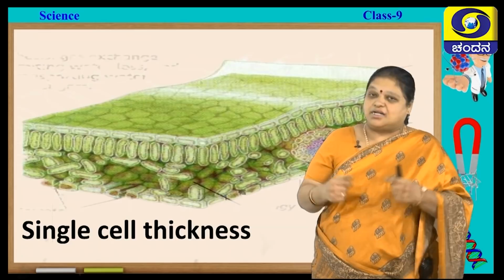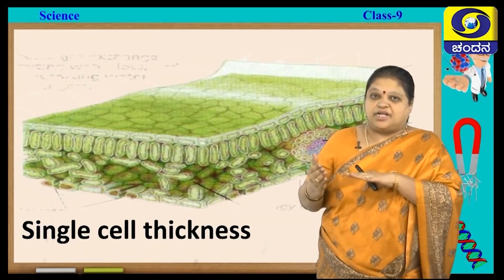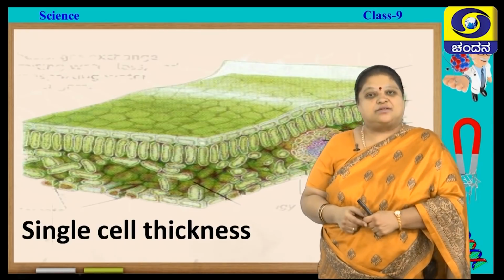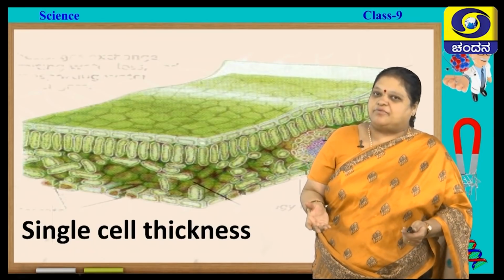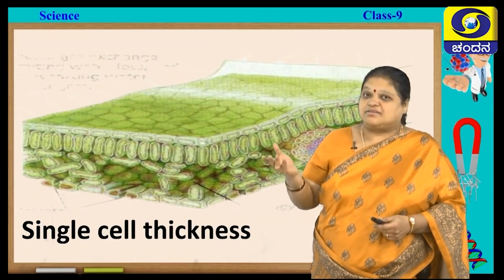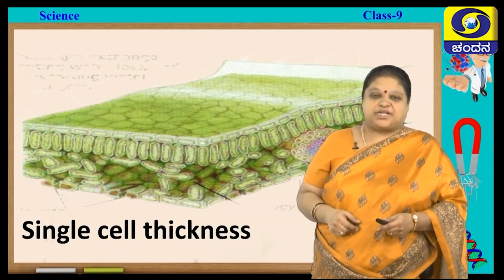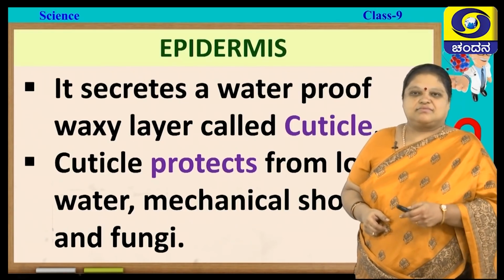Whereas in the aquatic plants, this cuticle is very thick. So, it will not allow excess of water to enter the plant body. If more water enters, the plant body will decay and die. So, like this, cuticle helps in checking the rate of transpiration. Isn't it wonderful? Now, let us see the point.